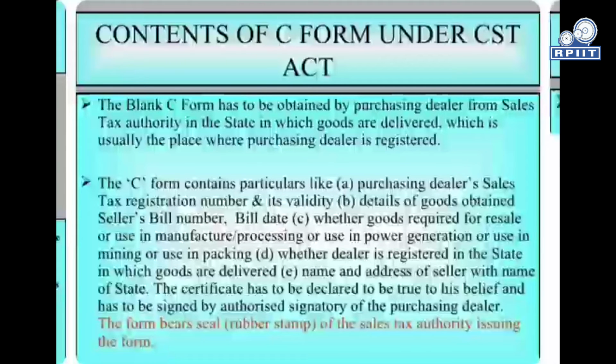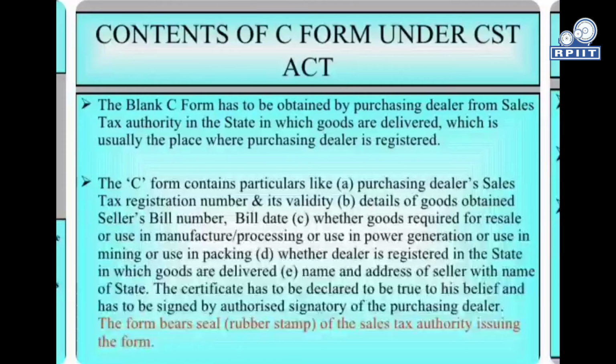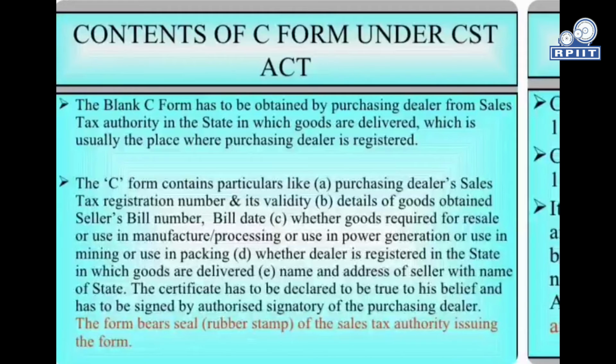Contents of C form under the CST Act. The blank C form has to be obtained by purchasing dealers from the sales tax authority in the state in which goods are delivered, which is usually the place where the purchasing dealer is registered.